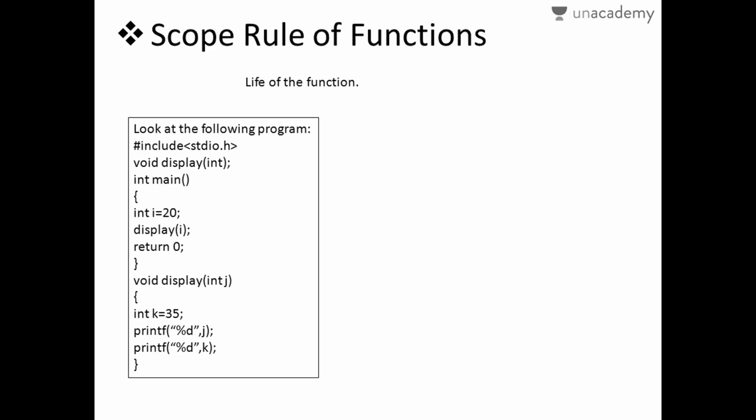Here we see the scope rule of the function. This simply states the life of the function. That means how long a function can be alive. We use this function anywhere in the program, right? So a function can be alive for only a particular duration of time, or it can be alive till the entire life of the program exists. That describes the scope rule of the function.